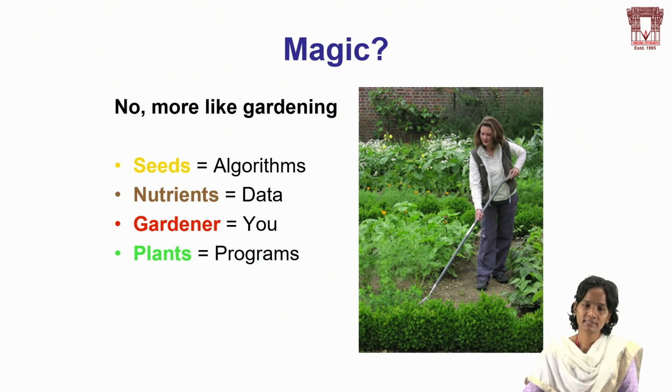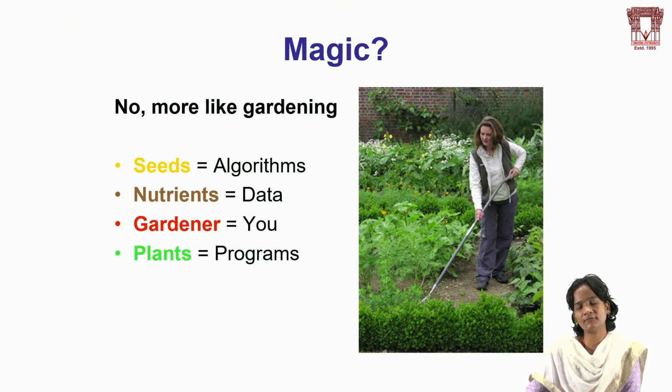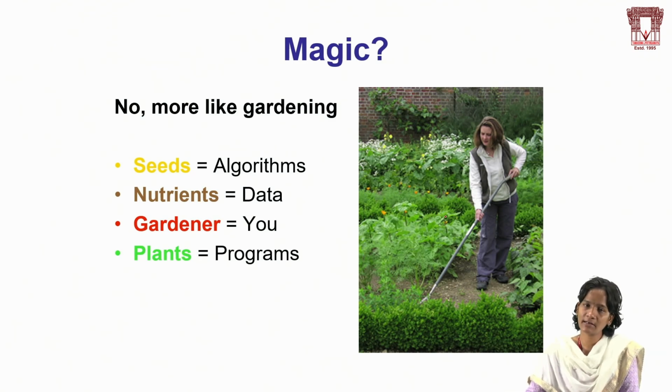When we want to grow some plants, first we need to give the seeds, which are equal to algorithms. So we should have some algorithms to get a better model. Then nutrients: the more good nutrients we give to the seeds, the healthier the plant we get. In the same way, the more data we have, the better the model we finally get. The gardeners are like us and the plants are like programs. That is how algorithms, data, and programs work in a way of gardening.